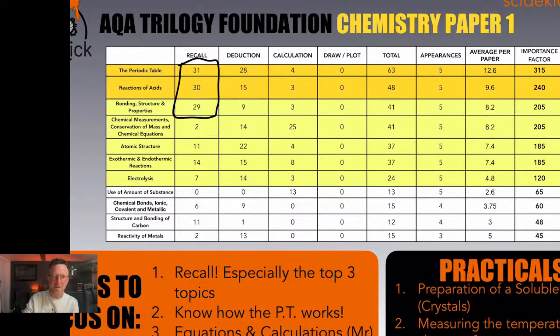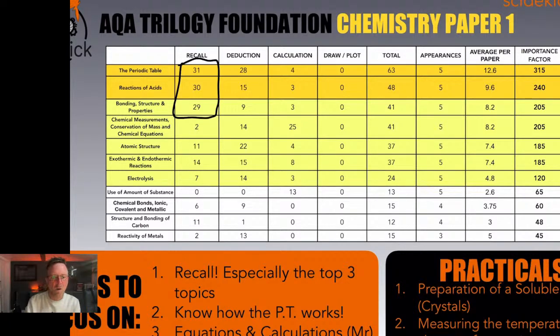So recall, that's where all those 30 marks are coming from, asking you to write the equation for an acid with a base to make a salt and water. And lastly, bonding, structure and properties, it's naming things, okay? What type of bonding is in graphite? What type of bonding is in methane or water and things like that? That's where the recall comes in on bonding and structure and properties.